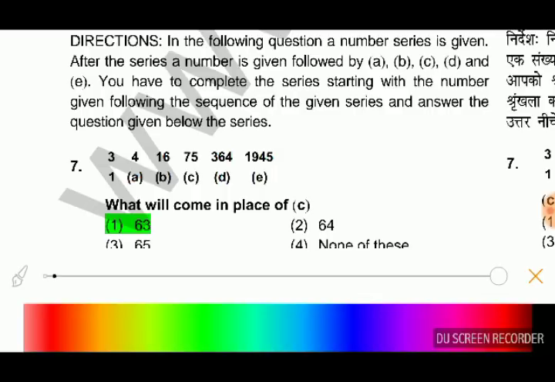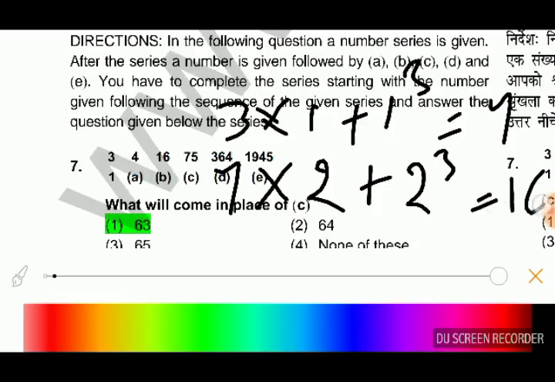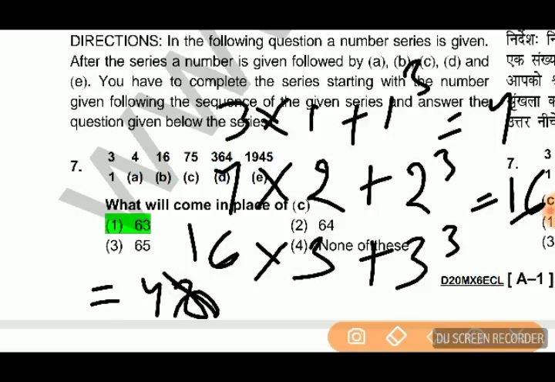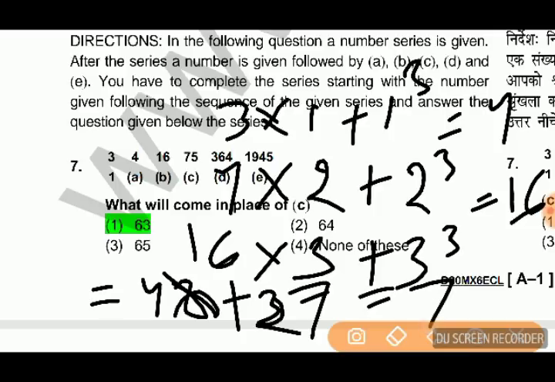So the formula for this series is 3 into 1 plus 1 to the power 3 equal to 4. 4 into 2 plus 2 to the power 3 equal to 16. 16 into 3 plus 3 to the power 3. 16 into 3 is how much? 48, plus 3 to the power 3, 27, equal to 75.